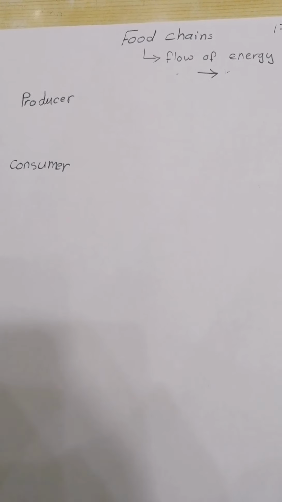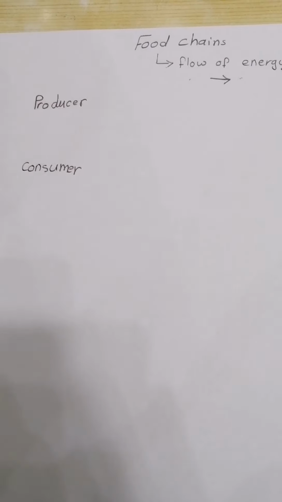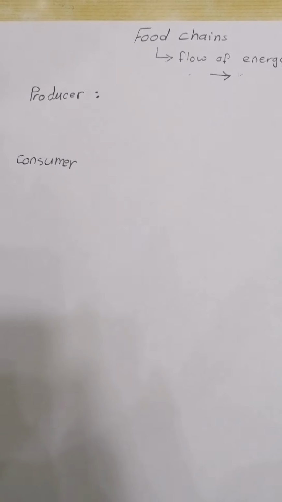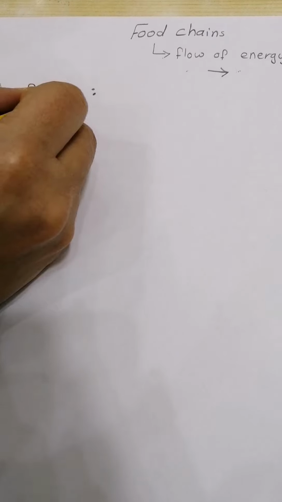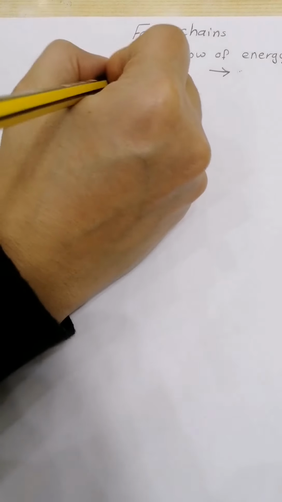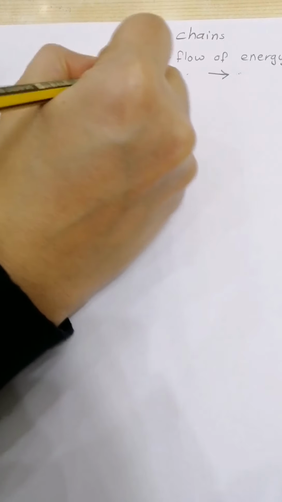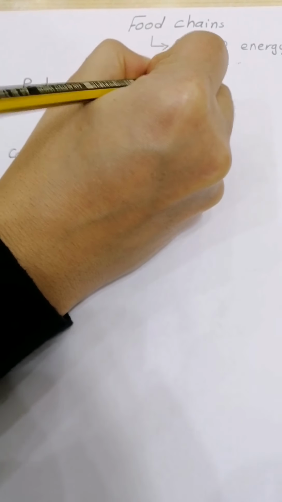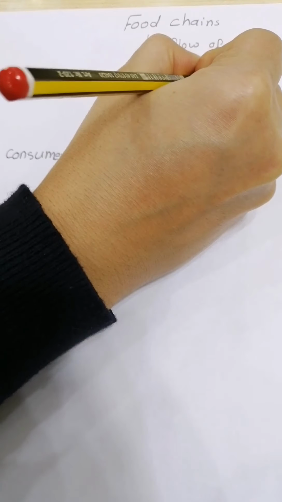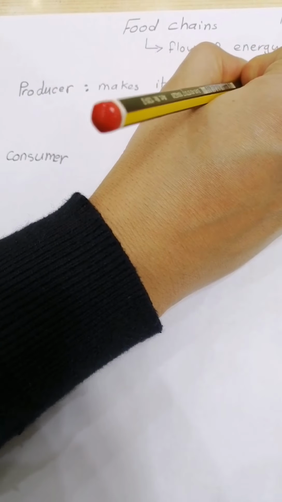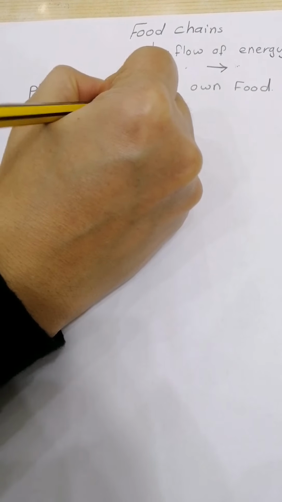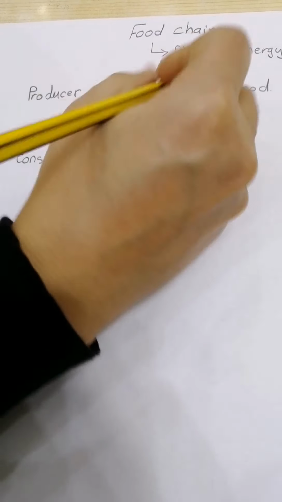Okay. Now, a food chain always starts with producers, and they are called so because they produce their own food. The producer is an organism that makes its own food. And producers can do so using sunlight.